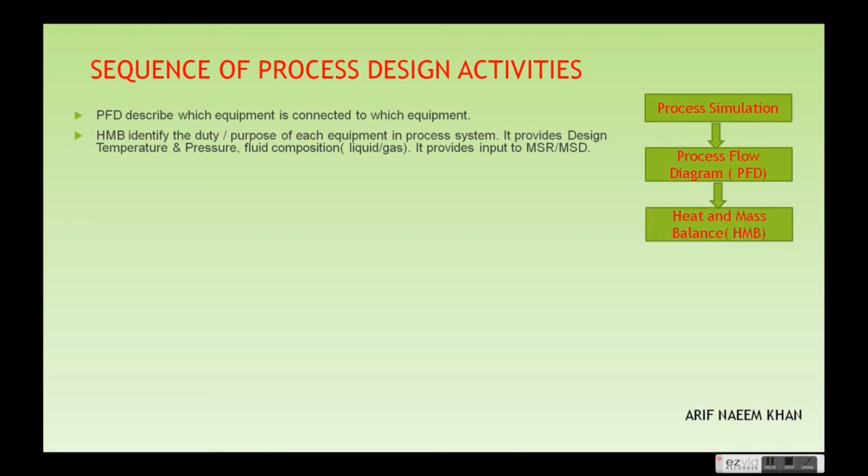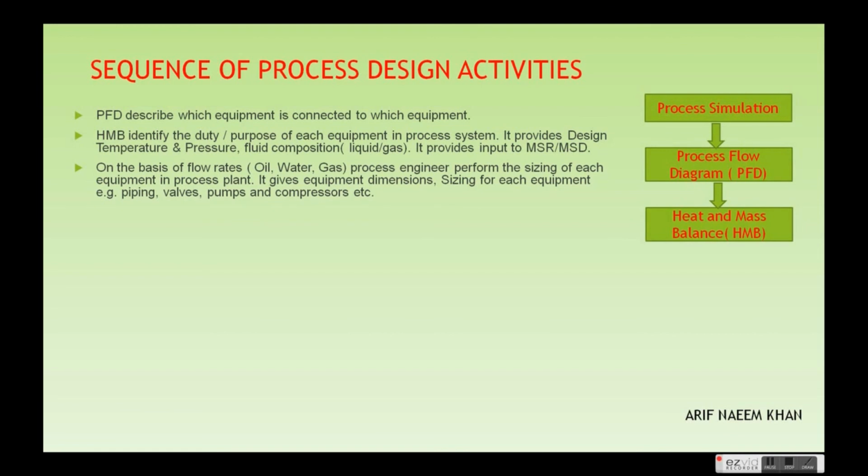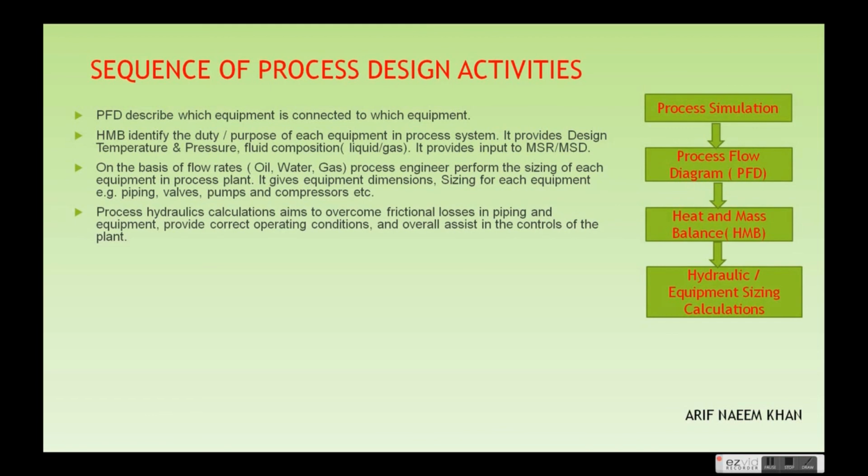And after the heat and mass balance, on the basis of flow rates of oil, water or gas, the process engineer performs the sizing of each equipment in the process plant. It gives the equipment dimensions, the size of each equipment like piping, valves, pumps and compressors, whatever is available in the piping system or the whole plant. And the process engineer provides the hydraulic calculations aimed to overcome the frictional losses in the piping and the equipment, and it will provide the correct operating conditions and the overall assistance in the control of the plant.